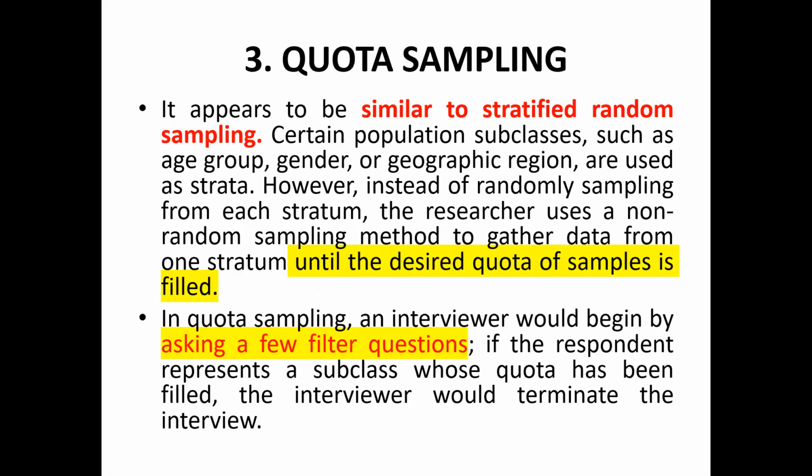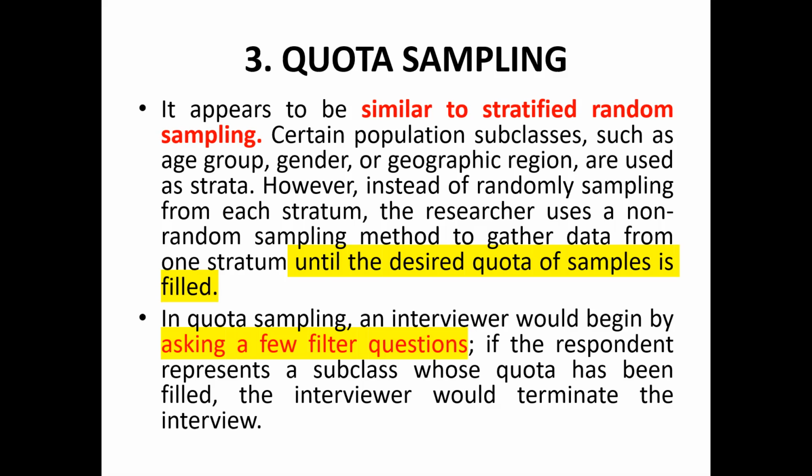Quota sampling. Quota sampling is very much similar to stratified random sampling. In stratified, we talked about how the entire population is divided into strata. Strata could be on the basis of demographics, like gender, socioeconomic status. So quota is very much similar to stratified, but it is non-random. In quota, certain population subclasses such as age group, gender, geographic region are used as strata. However, instead of randomly sampling from each stratum, the researcher uses non-random sampling.